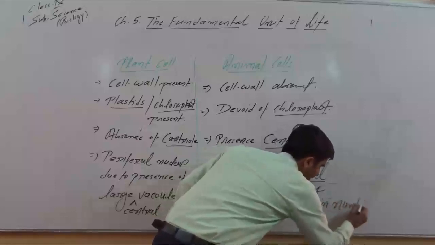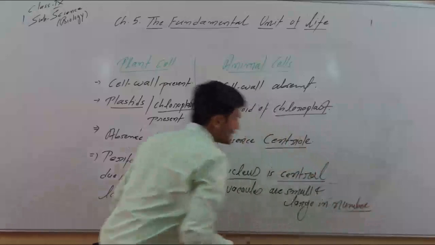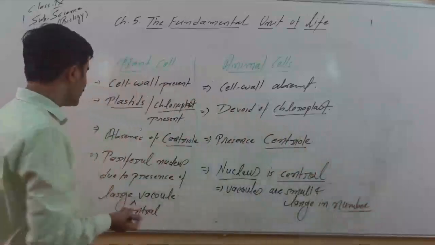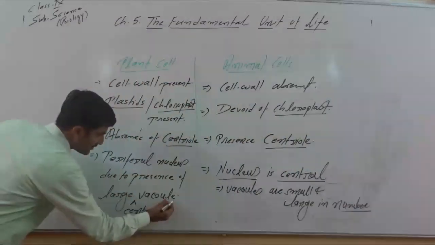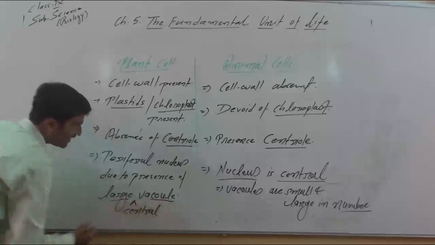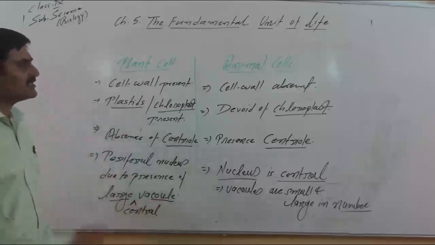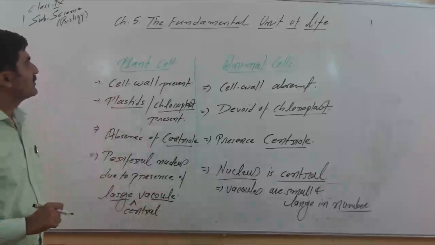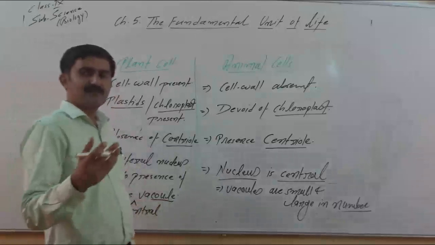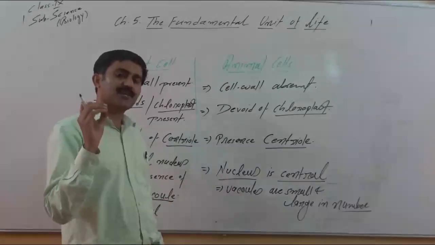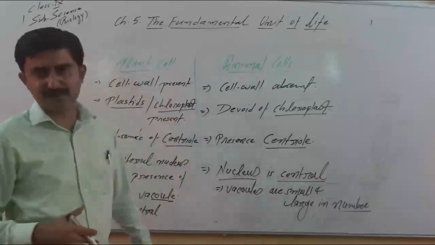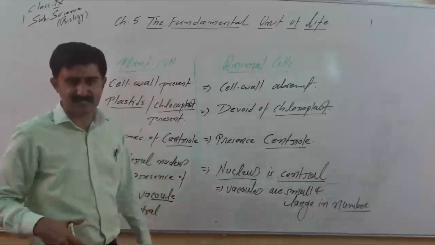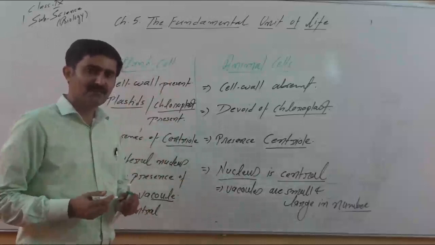In animal cells, vacuoles are always smaller in size and they are more in number. But in plant cells, there is presence of large vacuole. There is a single large vacuole present in the plant cell. These are some basic differences between plant cell and animal cell. By observing the diagram given in the textbook, you can find out these differences. These all are the visible differences in the plant cell and animal cell.